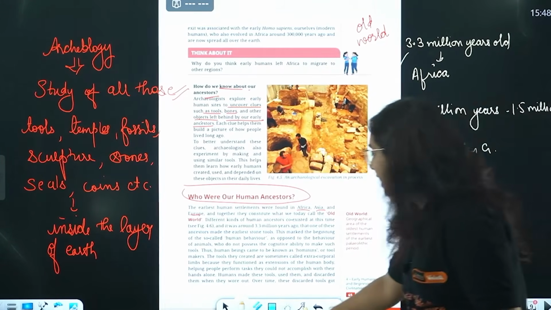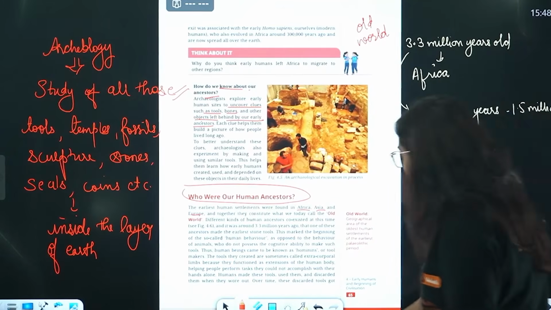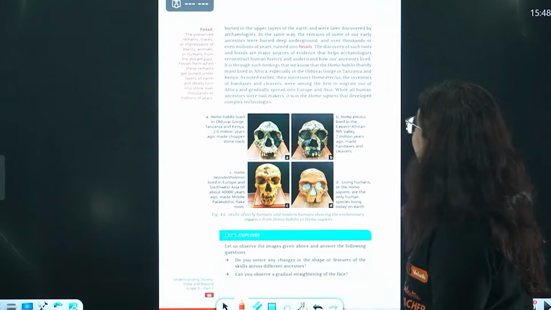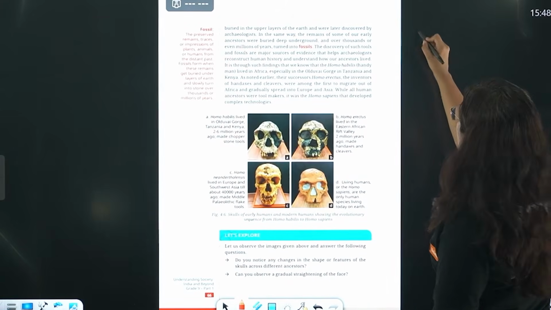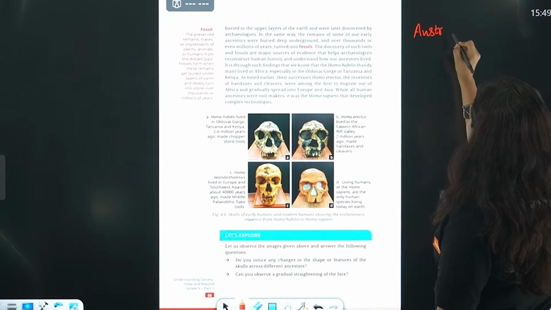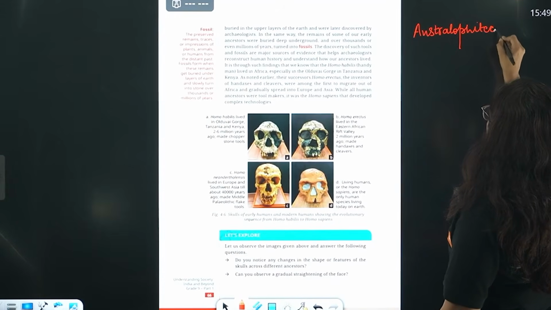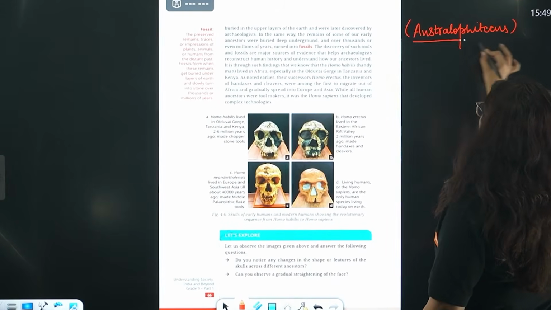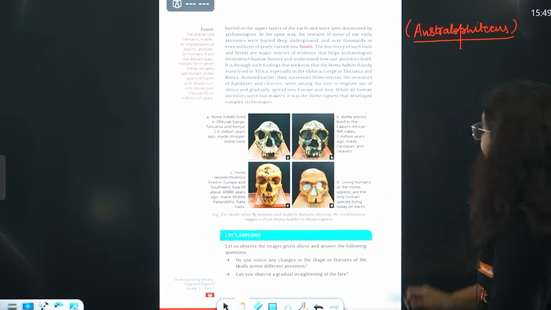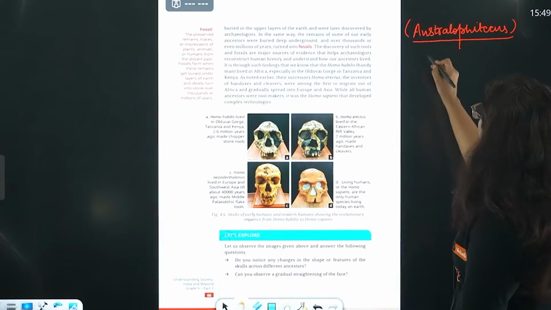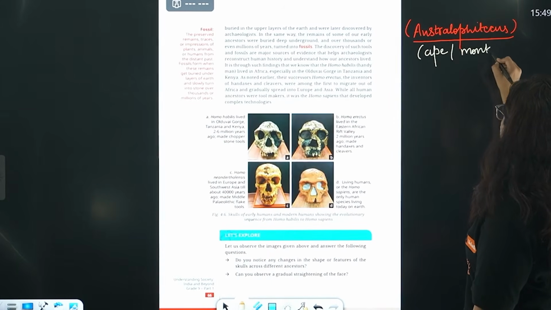But when we talk about the evolution of humans, the earliest ones were basically referred to as Australopithecus. Australopithecus were not actually like humans. Rather, they were our ancestors, whom we call ape or monkey, right?